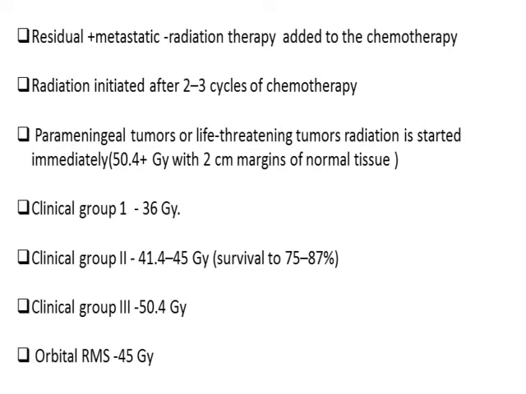In case of residual or metastatic disease, radiotherapy has to be added along with the chemotherapy. The radiotherapy has to be initiated after 3 cycles of chemotherapy. In parameningeal tumors and life-threatening tumors, radiation can be initiated immediately, before the chemotherapy, with a radiation dose of 50 Gy with a 2 centimeter margin of normal tissues. The dose of radiation varies with the clinical group: group 1, 36 Gy; group 2, 40 to 45 Gy; group 3, 50 Gy; and for orbital RMS we give around 45 Gy of radiation.